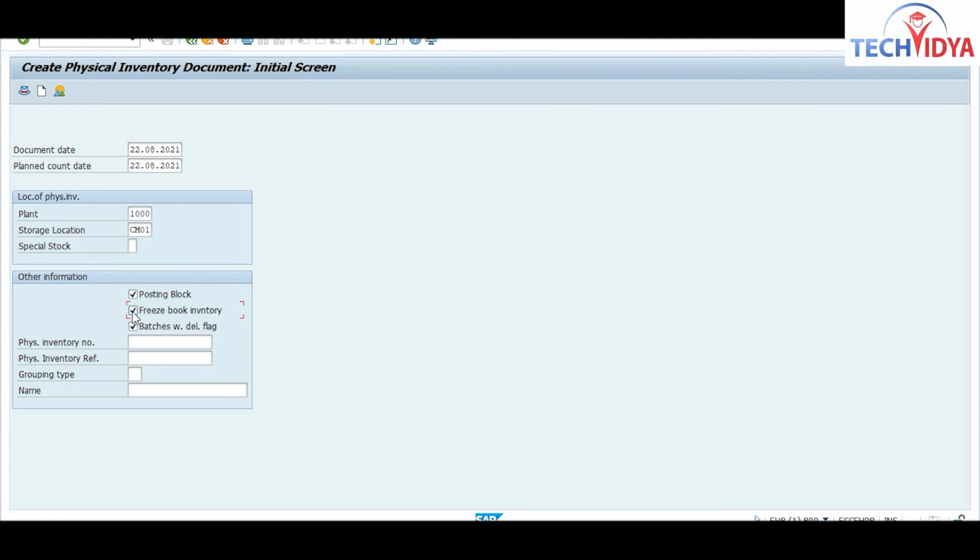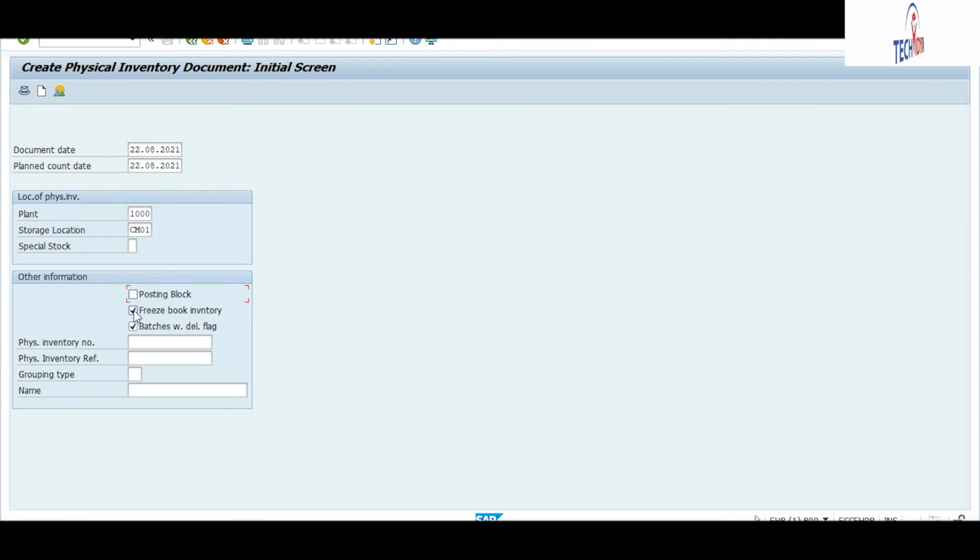You will also use this option, freeze book inventory. Freeze book inventory means whatever data is maintained there on the FI side, with the finance data, you will also freeze that, so that if it is updated from the other side, it will not affect the book inventory. Okay, you will freeze it so that it cannot have any kind of entry over there, till you are performing the physical inventory process.